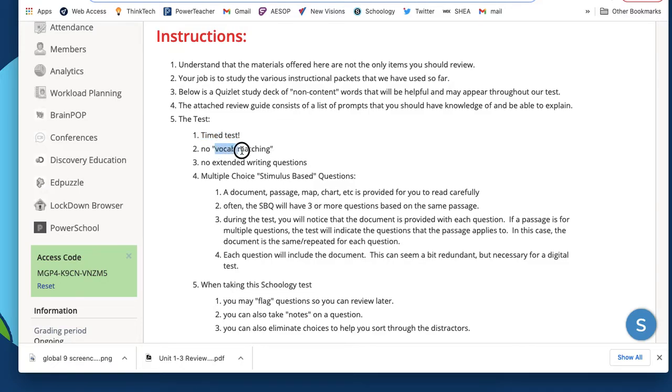There will not be typical vocabulary matching like you've seen on maybe some previous quizzes, where you would just do vocabulary and definitions. So even though there are Quizlet cards here, we will not have a standard vocabulary matching section, nor will we have any extended writing. So there will only be multiple choice stimulus-based questions.